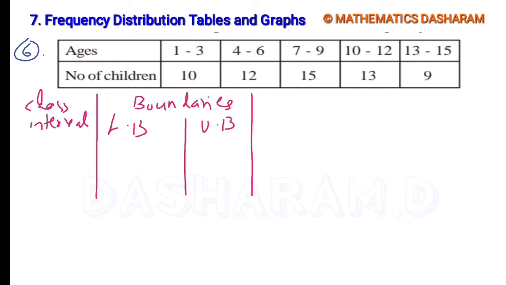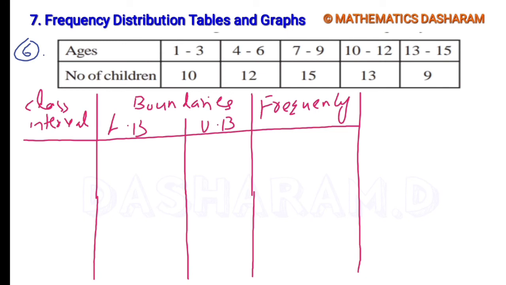Next, number of children, that means frequency. So the class intervals are 1 to 3, 4 to 6, 7 to 9, 10 to 12, and the last one 13 to 15.